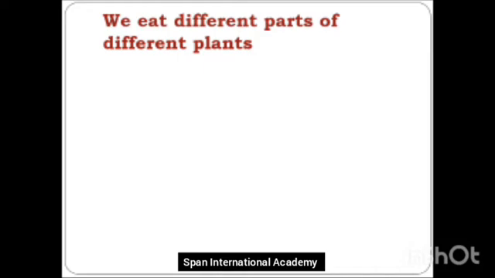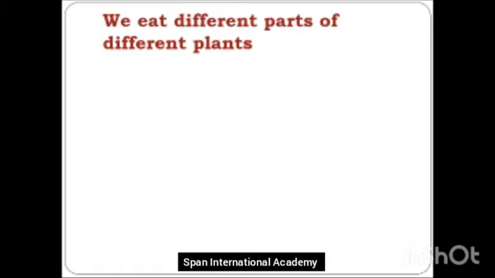Now, as we've seen the different parts of a plant, do you all know that we eat the different parts of a plant? Yes, we actually eat the different parts of a plant. Have you all eaten a carrot at home? The delicious orange vegetable? A carrot? Very good for our eyes. Have you eaten it? Yes, we eat carrots. But what are carrots actually?